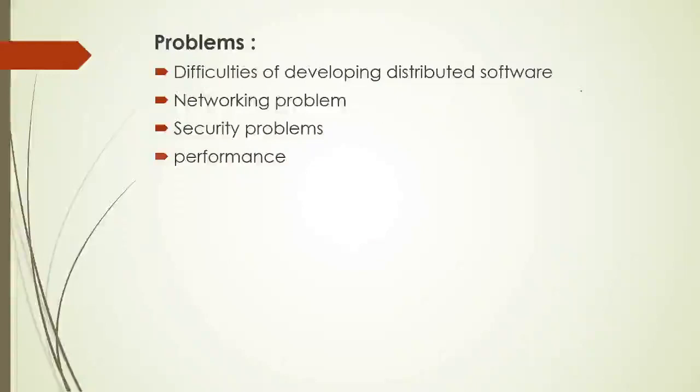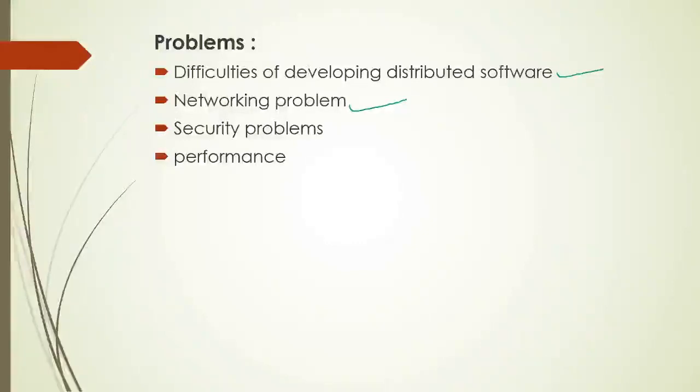There are also some problems with the distributed operating system. The first one is the difficulty of developing distributed software. Multiple computers have to be connected through a communication network or a wireless network, so you need routers and communication links. Setting all this up is very complex and a little difficult task. Then network problems. Network problems arise all the time. While sharing data, sometimes if the network goes down, then your data sharing or resource sharing will be stopped.